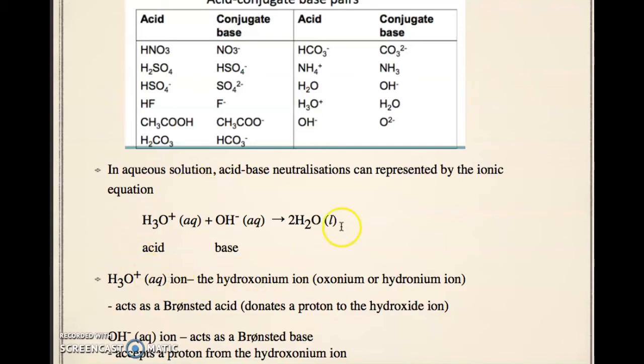The hydronium ion, or hydroxonium ion, acts as a Bronsted acid, which donates a proton to the hydroxide ion. So the hydroxide ion acts as a Bronsted base, accepting a proton from the hydroxonium ion.